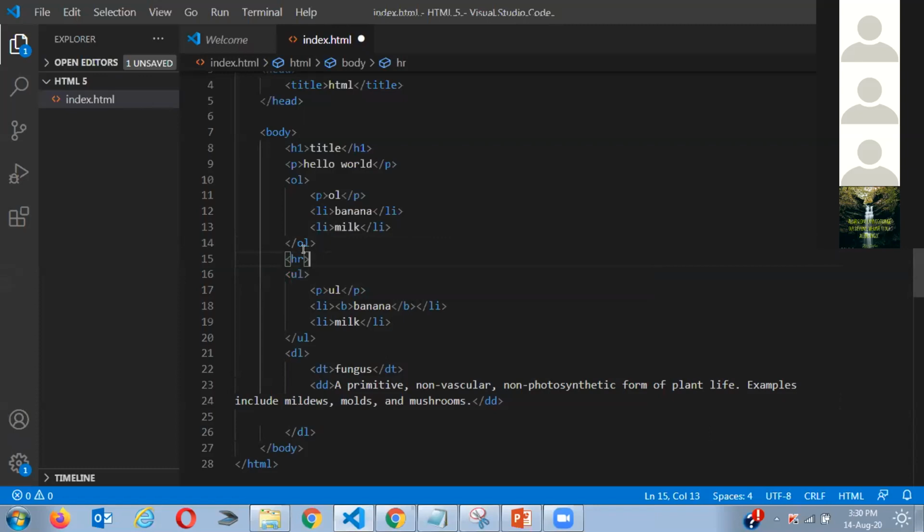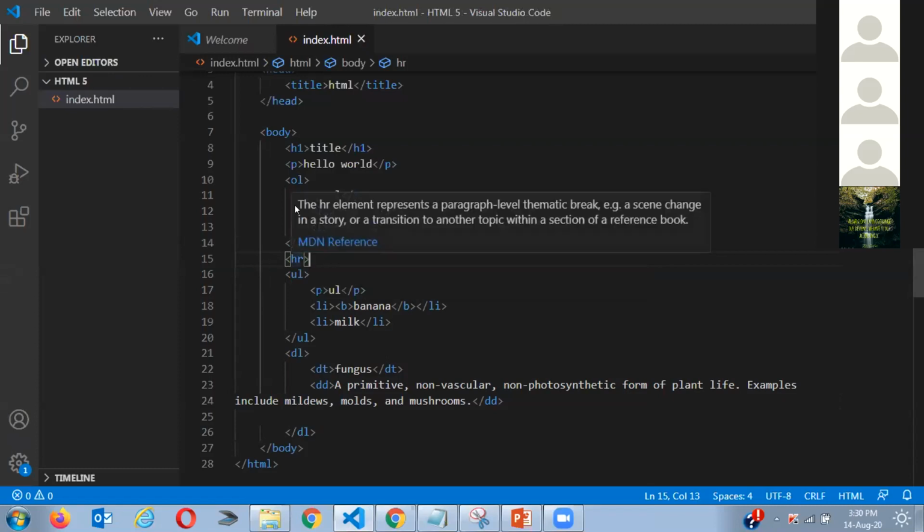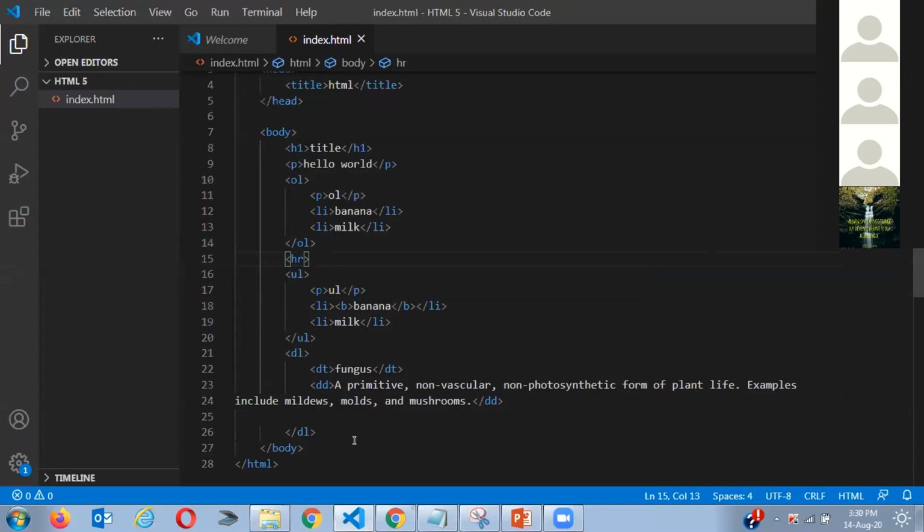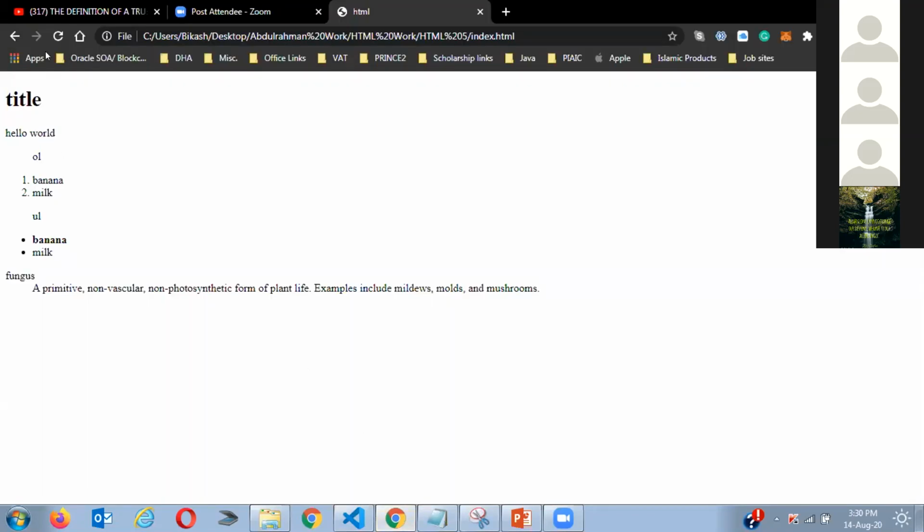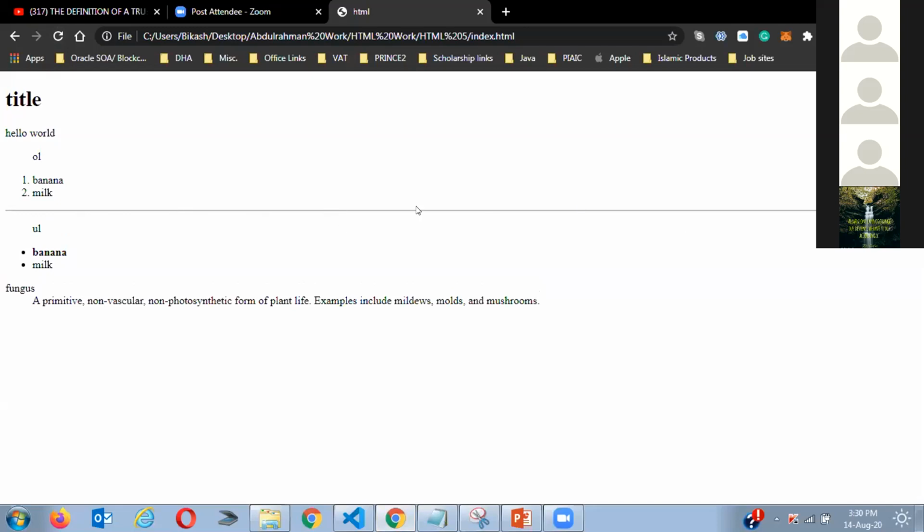HR means horizontal line. This is the full form. So I'm telling the computer, hey computer, HR, I want to separate OL and UL. Now let's see the result. When I do that, there's a line over here, right? So this is a line over here. This is a very good function if you're like a book person and want to separate some stuff, you can use this line.